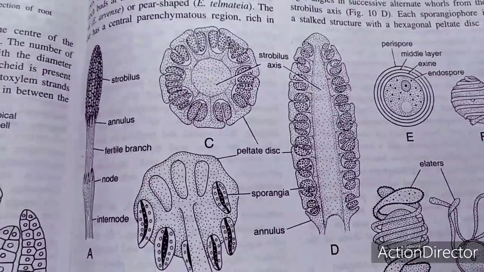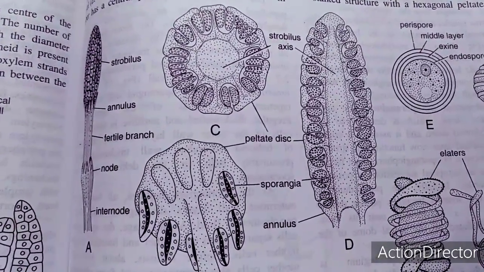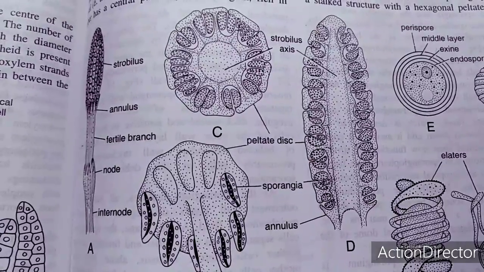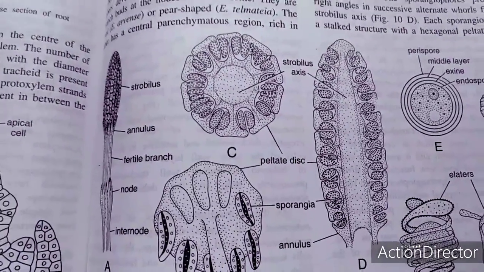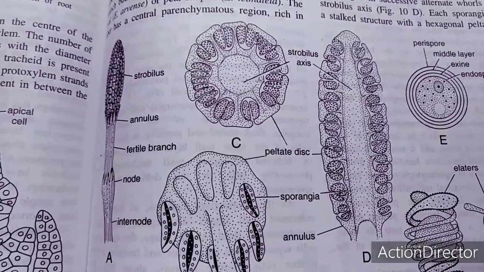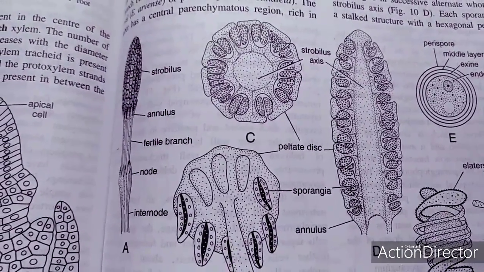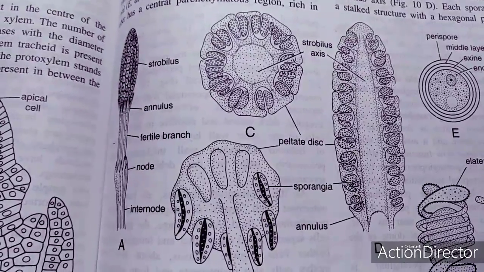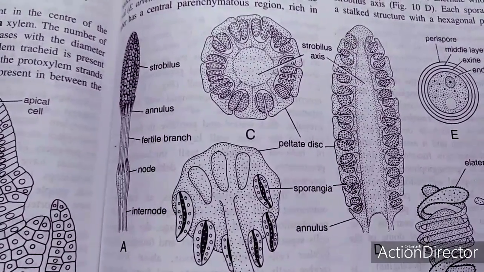And if I go to the section, the LS as well as the TS, then the annulus is there, and sporangia are there, because it is producing only one type of spore. So the peltate disc is there, and also the strobilus axis is there. Each strobilus consists of a thick axis which bears several whorls of densely crowded sporangia on the underside of the peltate disc, situated at the apex of the sporangiophore.